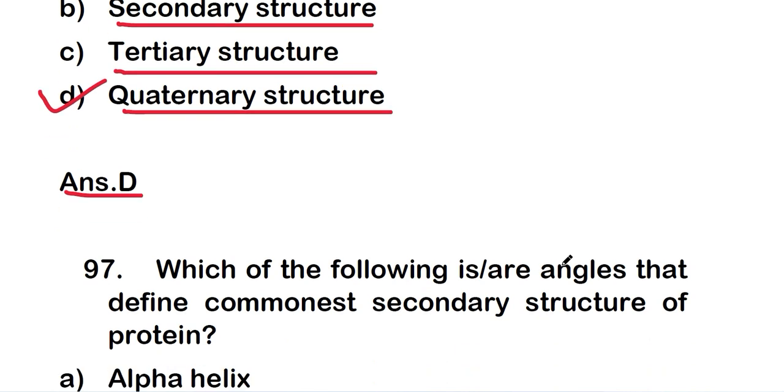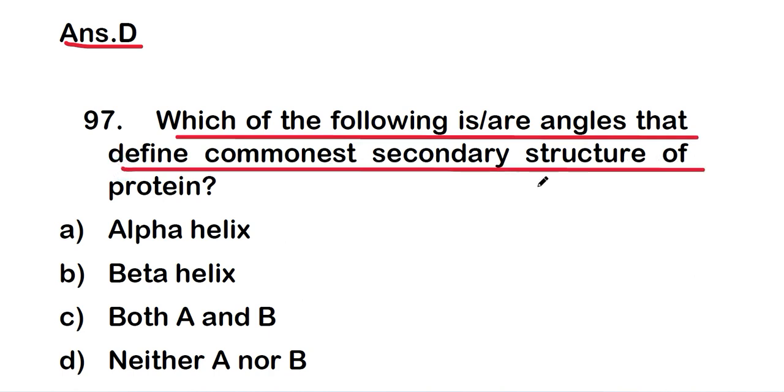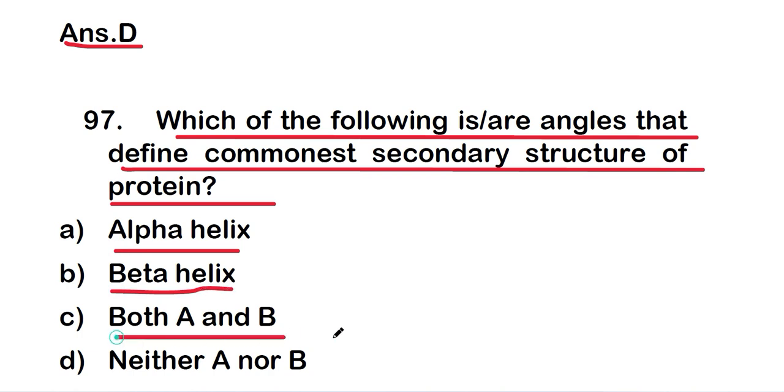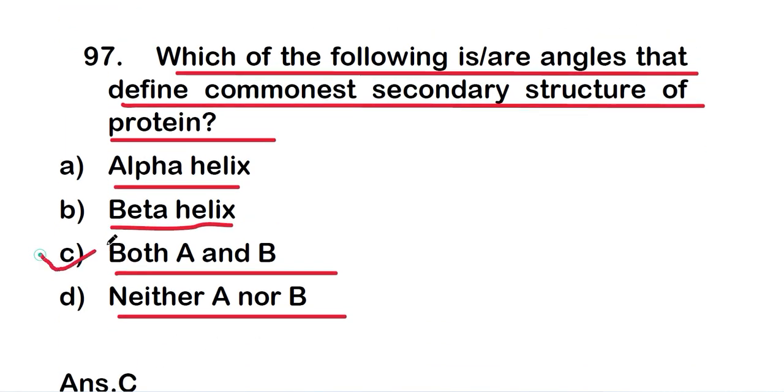Okay, so next question is, which of the following is or are angles that define commonest secondary structure of protein? And options are option A, alpha helix, option B, beta sheet or beta helix, or option C, both A and B, option D, neither A nor B. And the right answer is option C, that is both A and B is correct. So alpha helix and beta sheet both are present in secondary structure of protein.